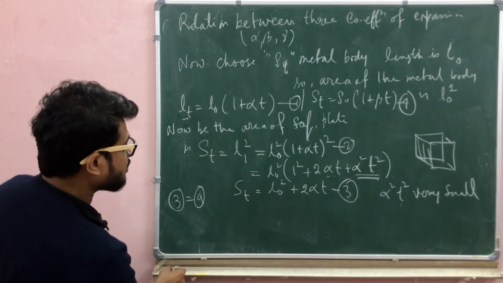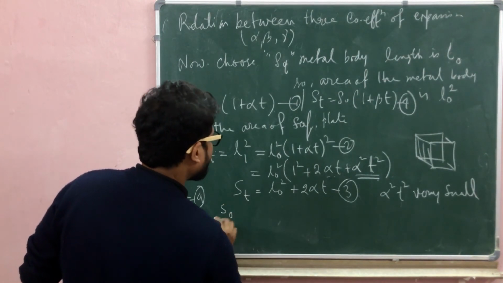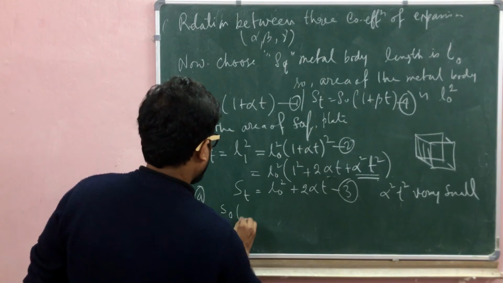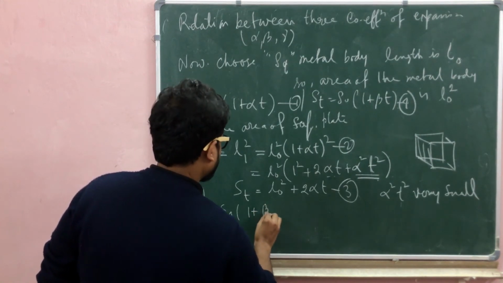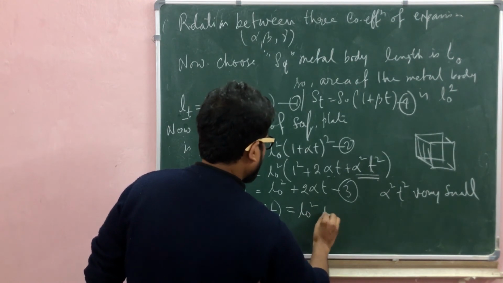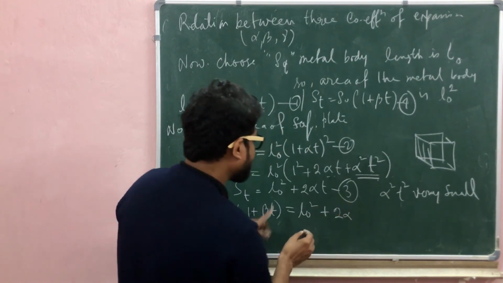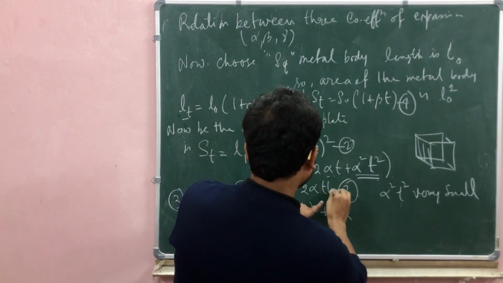Equating these two equations, we get S0 times (1 plus beta T) equal to L0 square times (1 plus 2 alpha T). Sorry, here I am missing the value of L0 square.